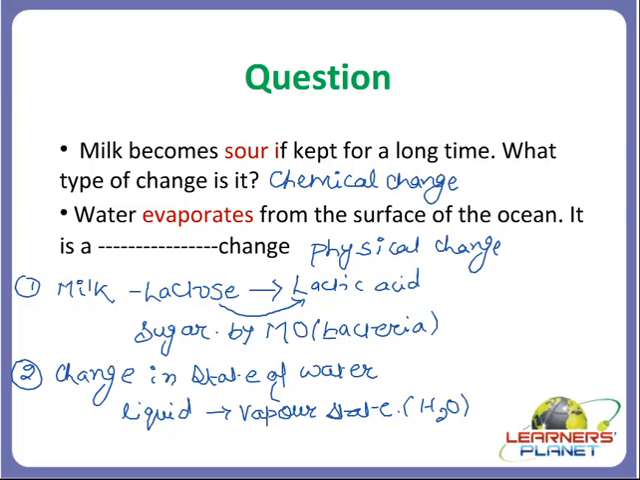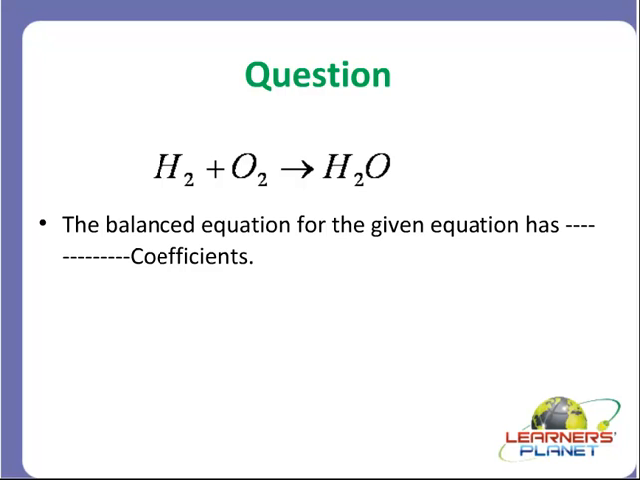Or we can say in glaciers, what happens? That water freezes. Again, what is there, students? There is change in state of water. Right? Water has been changed from liquid to solid state. Fine. So what type of change it would be? It would be a physical change. Fine. Now let's take another question.